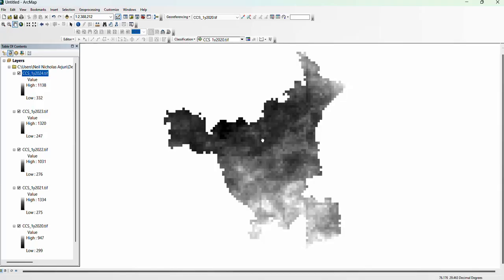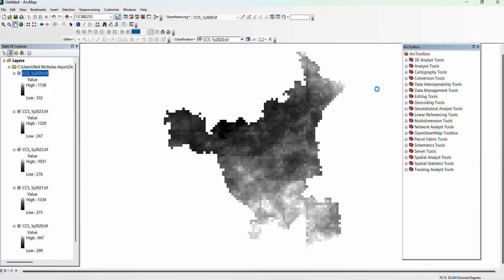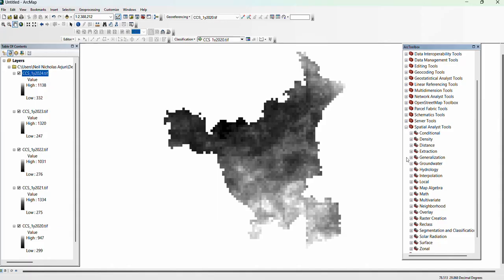Now, we want to make an average rainfall map of this particular shape file. To make average rainfall, we will have to add all these data. To add, click on ArcToolbox. Go to Spatial Analyst tool, click on Map Algebra and select Raster Calculator.